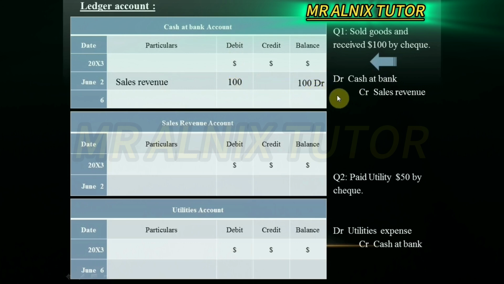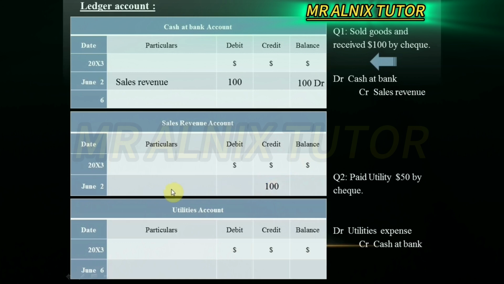DR for debit. Whatever the figure, refer to that column first, which is a debit. The empty column refers to the particular. That's why we call it debit cash and bank, credit sales revenue. Now we have filled the cash and bank account, but we haven't filled the sales revenue. Do the same thing. The 100 you put under the sales revenue account, credit column here.